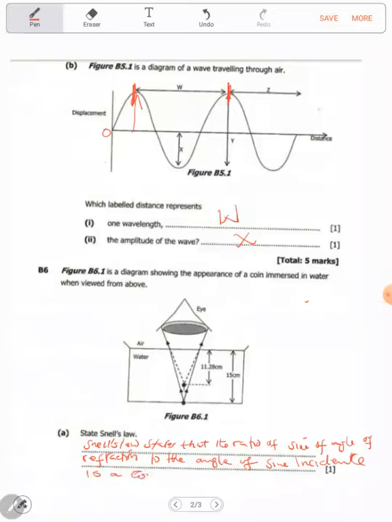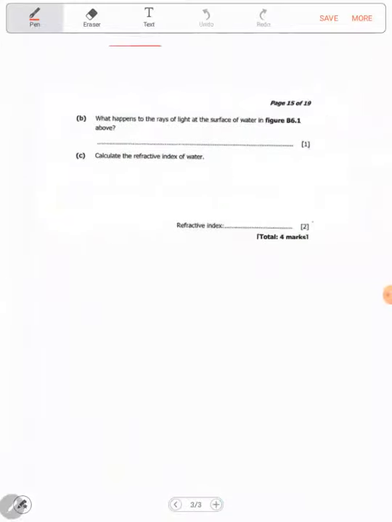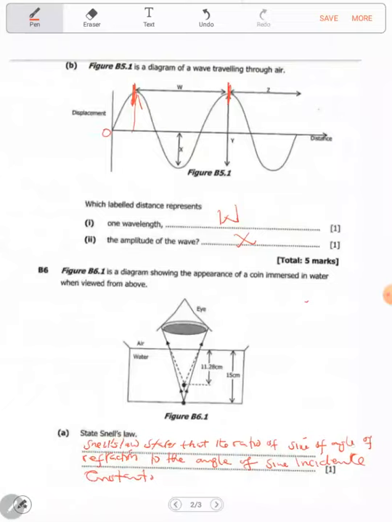Sorry, in other words, it's sine i over sine r, the sine of the angle of incidence over the sine of the angle of refraction.